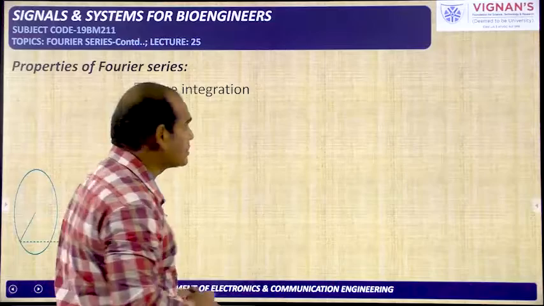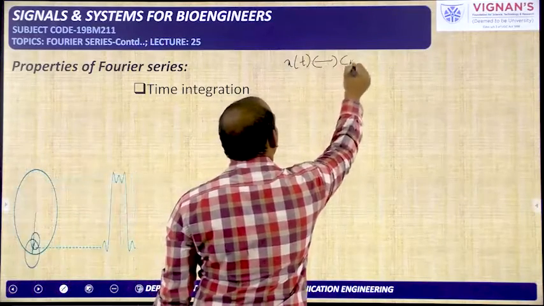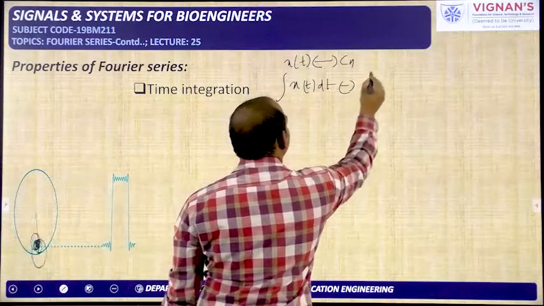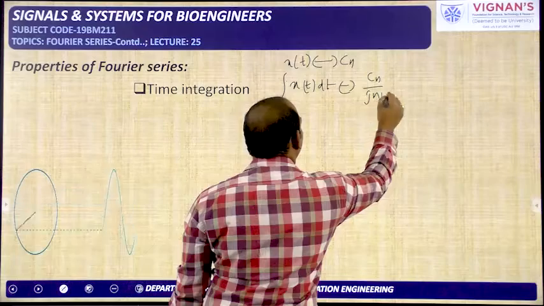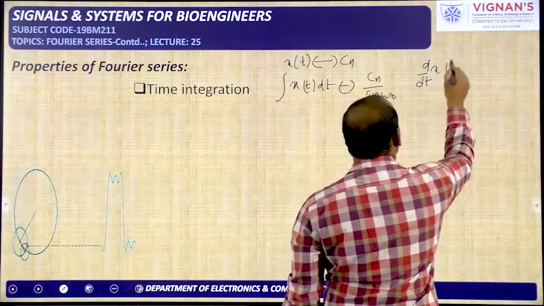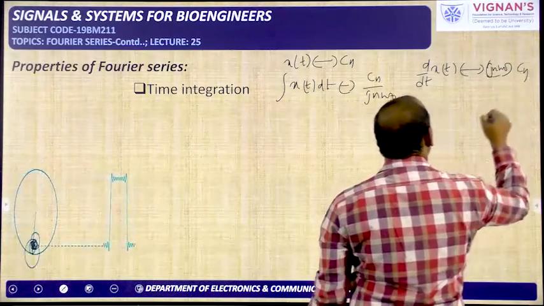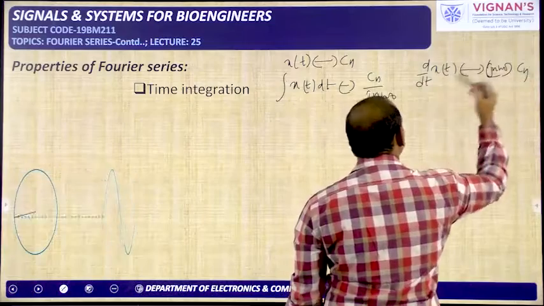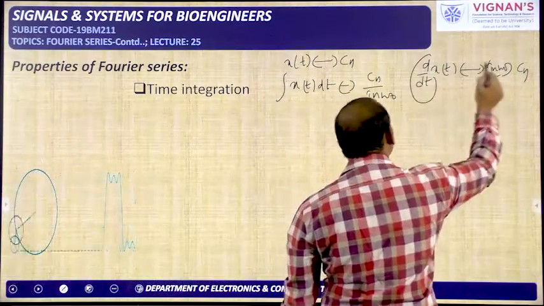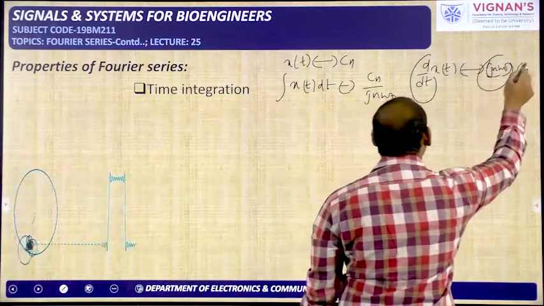Next, time integration. So x of t is having the coefficient cn. Next, integral of x of t dt is having the coefficient cn by jn omega naught. If you remember d by dt of x of t, it is having the coefficient jn omega naught into cn. Okay, because of the x of t cn is there. Here also because of the x of t cn is there. Because of the d by dt, this jn omega naught, this is the variable in the frequency domain, it has to be multiplied.